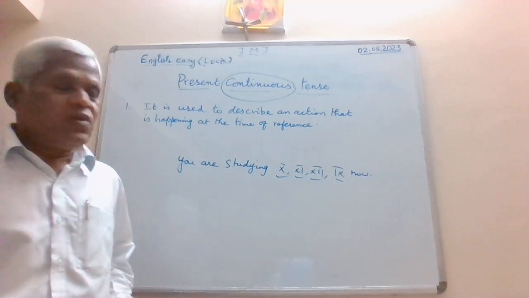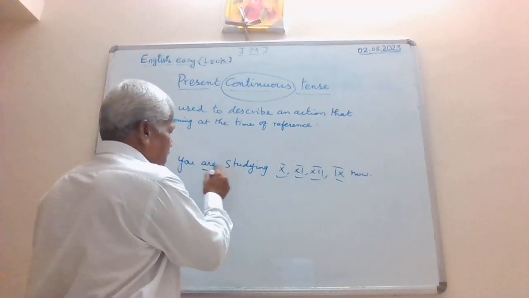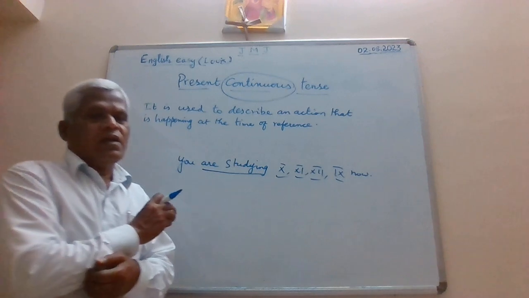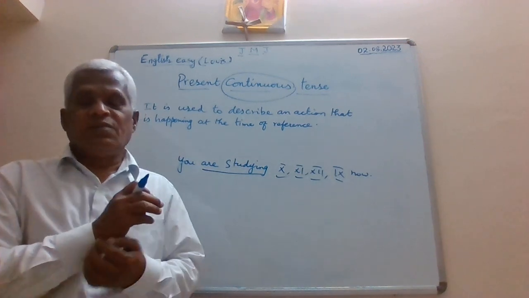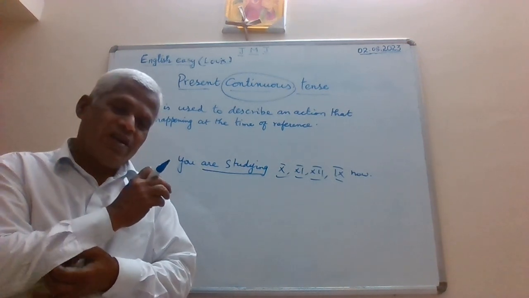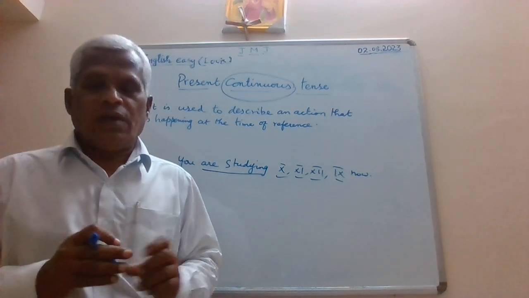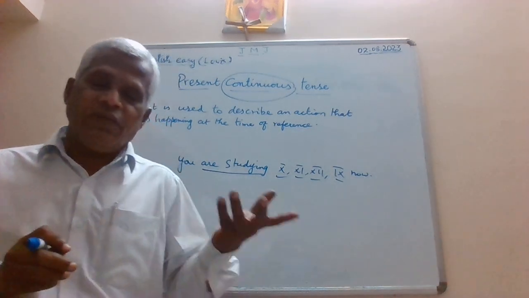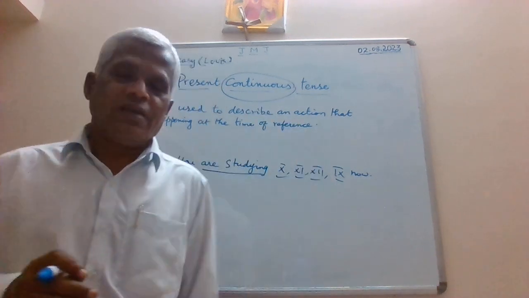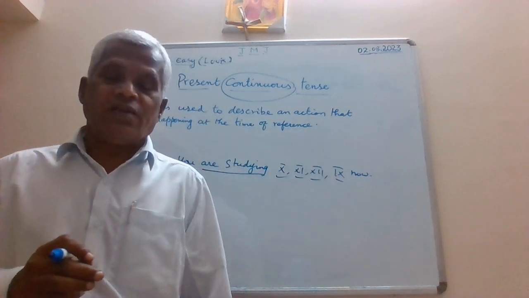Now look at the verb here. What is the verb here? You are studying different classes. What is the concept the sentence is telling you? When did you begin to study? Maybe from your LKG, or maybe from your first standard.